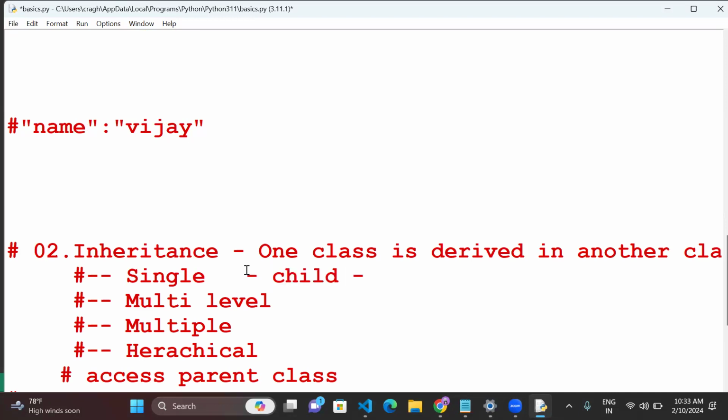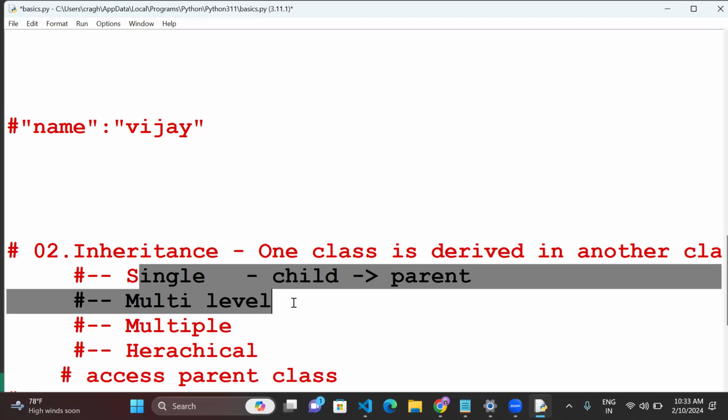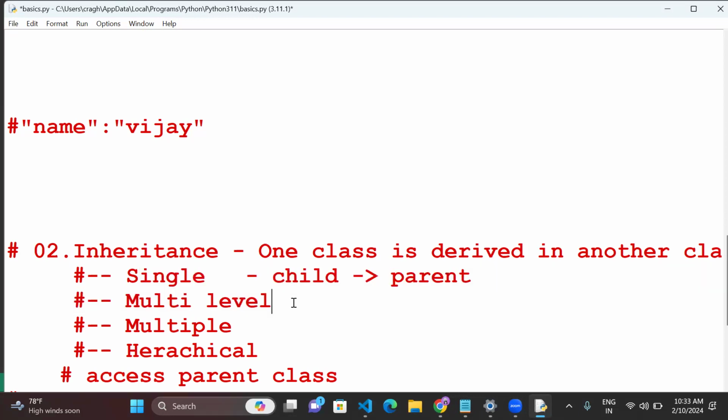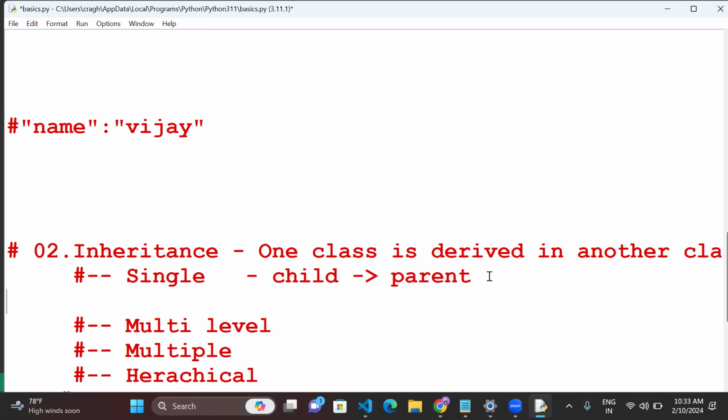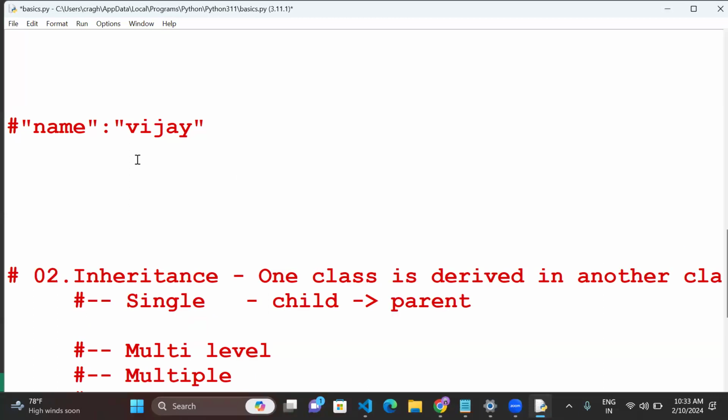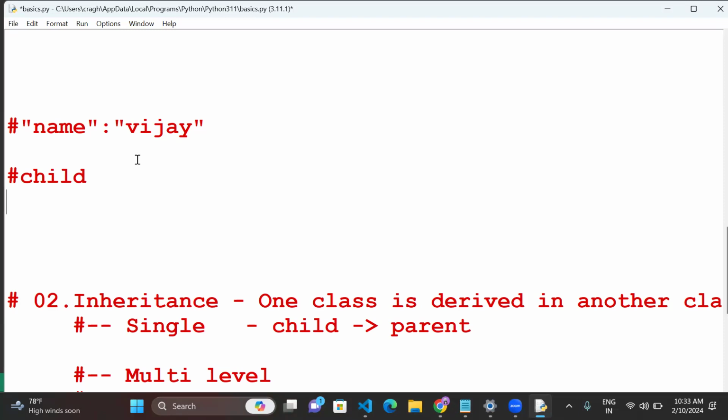So single inheritance means one child class with either two or more parent classes. Basically, single and multi-level are the same, no that much difference. This child class you have to derive in the parent. So here we are calling only the parent. We have two classes or functions, one is a child and the other is a parent.